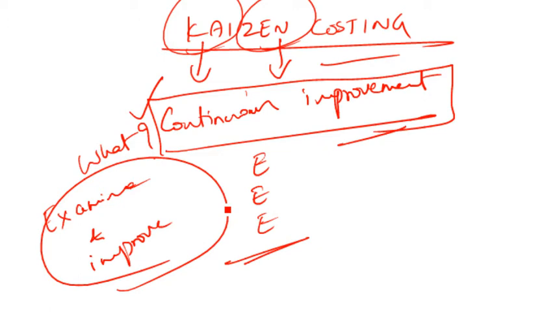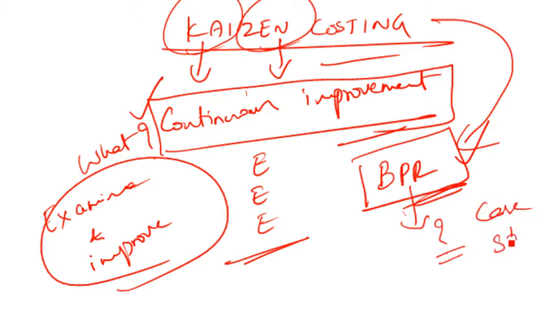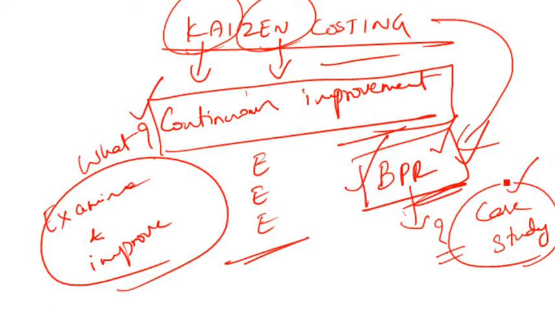This Kaizen costing is a very different thing from all the other approaches that you would have come across so far. For example, some of you might know there is something called BPR, business process reengineering. Please understand Kaizen costing is a lot different from business process reengineering. I've already covered a video on this, a case study based on the application of business process reengineering, in which I covered the concept of BPR as well. If you're not aware of it, you can watch that case study on my channel.